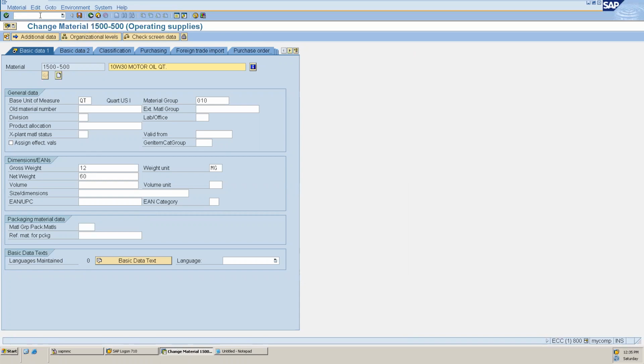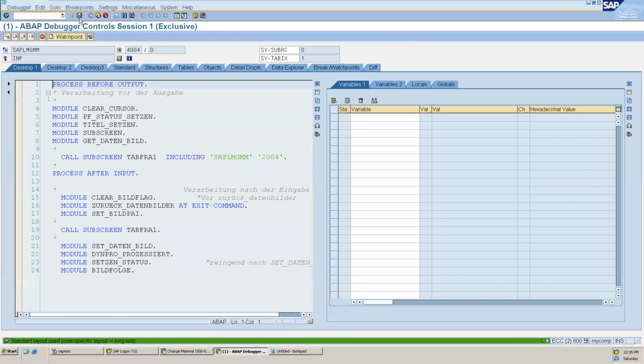So here I will put a breakpoint /h, click on save. And here you can see the same screen: process before output, process after input, and so on, right? This we have already learned. PF status, title, subscreen, call subscreen.